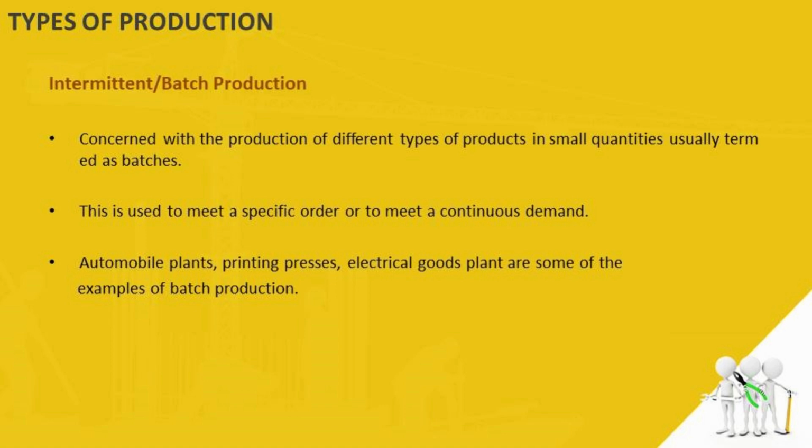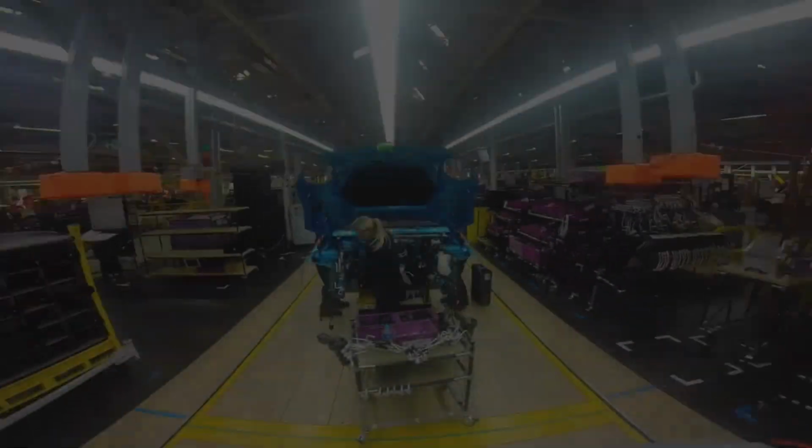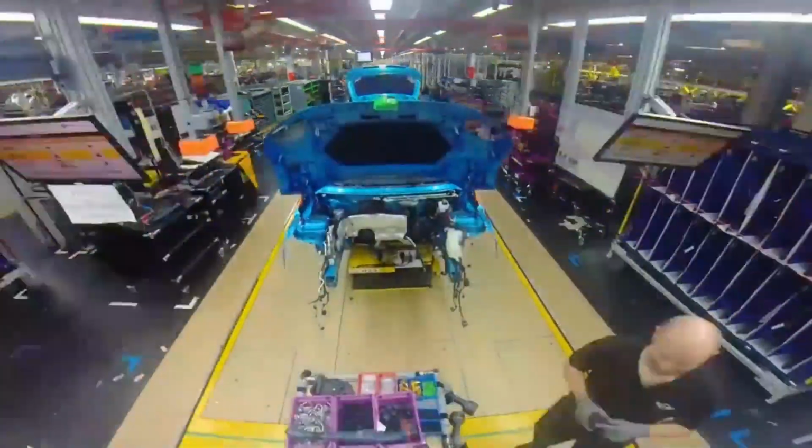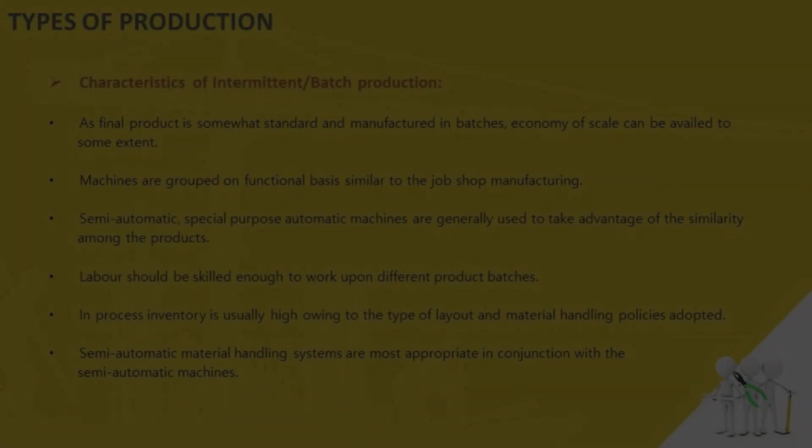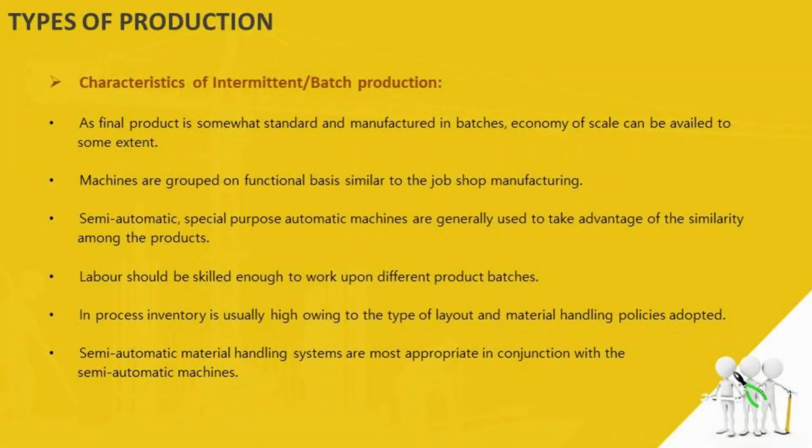Under this kind of system, the goods may be produced partly for inventory and partly for customers' orders. For example, components are made for inventory but they are combined differently for different customers. The best examples of batch production would be automobile plants, printing presses, and electrical goods plants. Now let's understand the characteristics of intermittent or batch production.